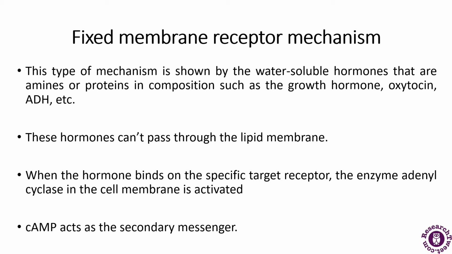Now, what does cAMP do? It acts as a secondary messenger. It diffuses through the cell membrane and activates several enzymatic reactions that cause biochemical changes. The target cell responds to these changes, and cAMP gets deactivated by the enzyme phosphodiesterase. So this was about the fixed membrane receptor mechanism.